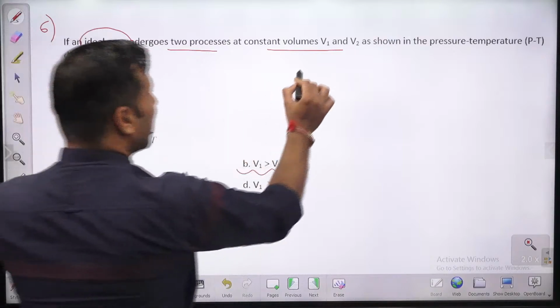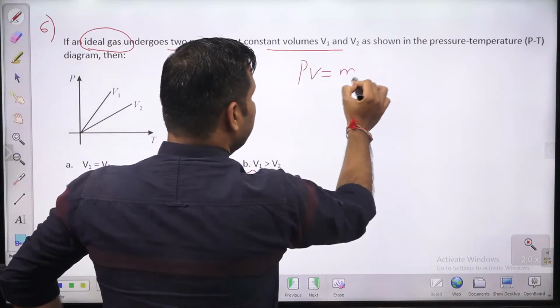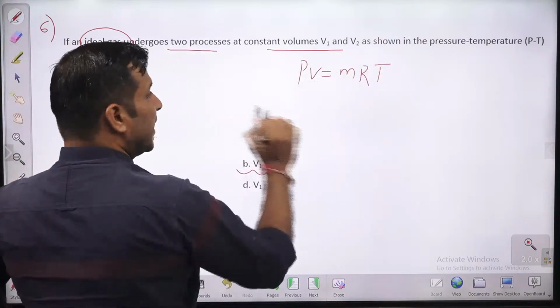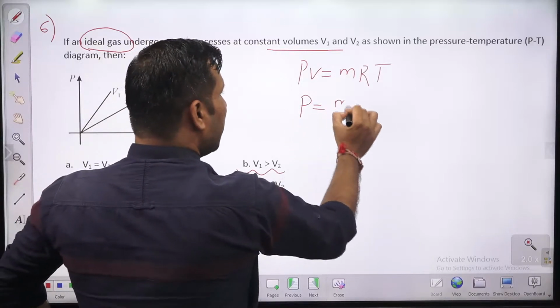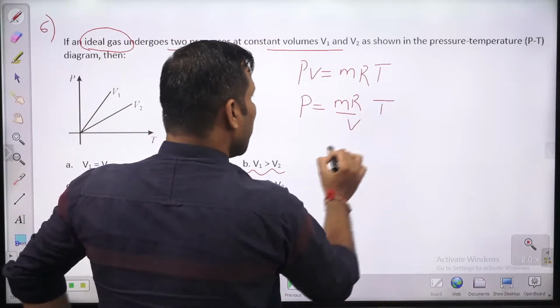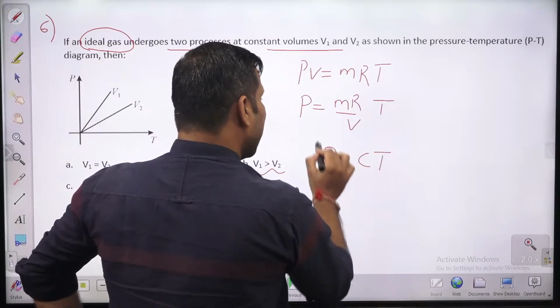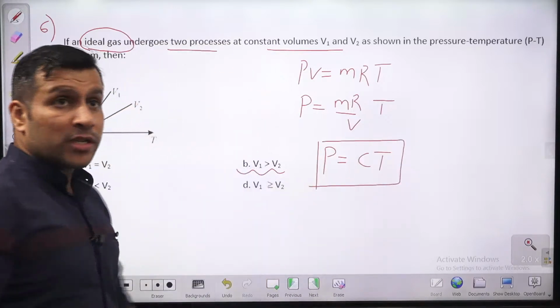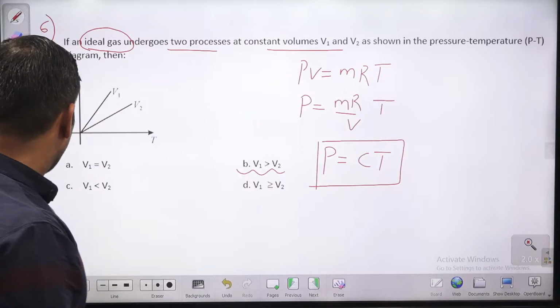आइडियल गैस, which follows the ideal gas equation, PV equal to nRT. तो वॉल्यूम कांस्टेंट है, तो can I write it as P equal to nR by V into T, या मैं लिख सकता हूं P equal to CT. So definitely for a constant volume process on a PT curve, the line is going to pass through the origin.